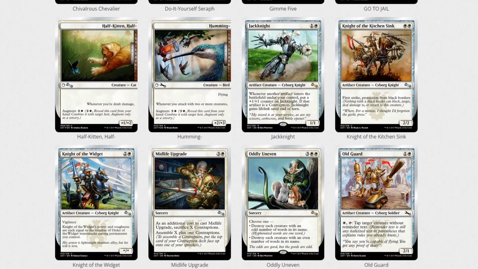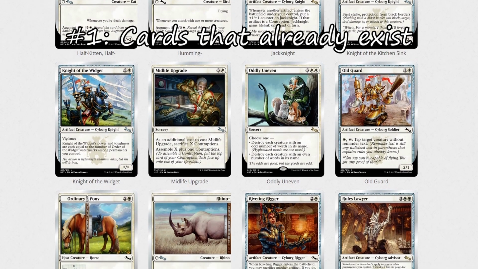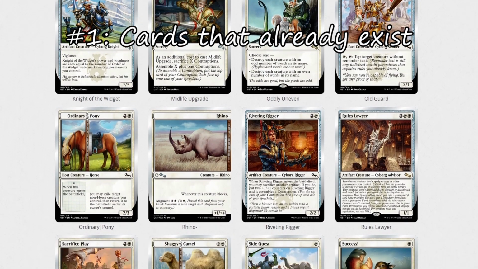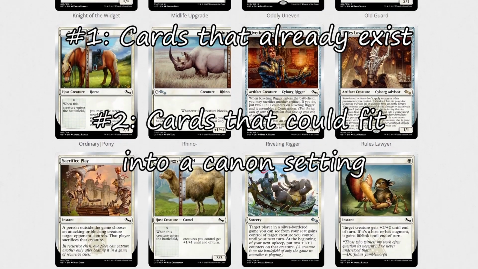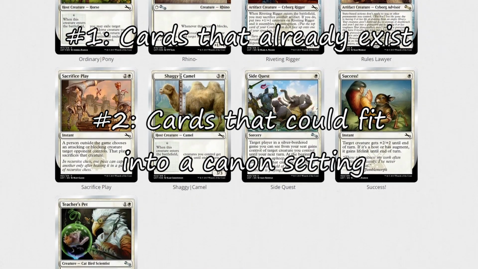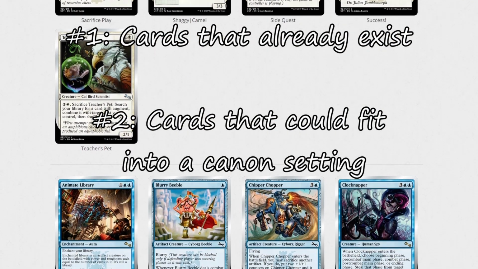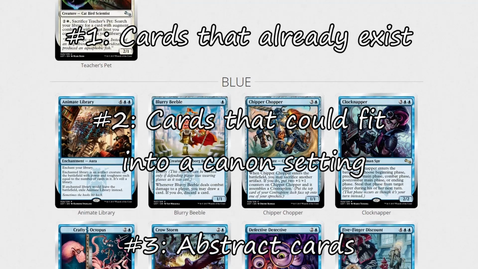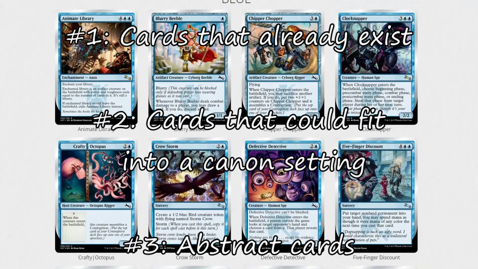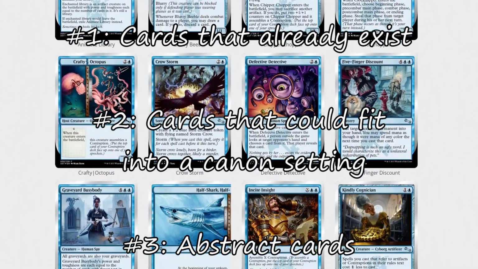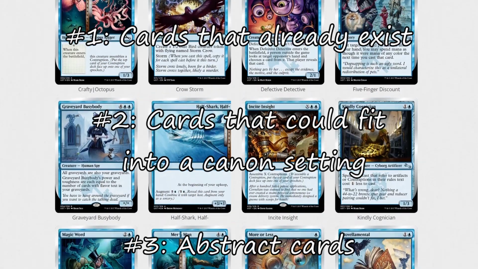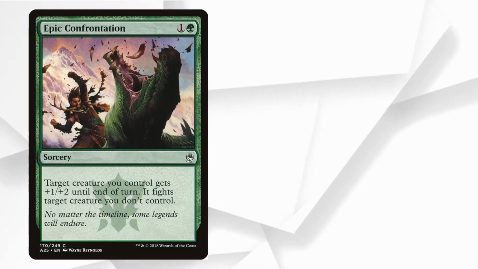Reasonably canon cards should fit under one of these categories. Number 1, cards that represent something already canon in Magic. Number 2, cards that represent a creature or object that could be included in a canon setting in Magic without being out of place. And number 3, cards that represent an abstract concept, idea, or action as they could exist anywhere in Magic. And before you get in the comments, you can't tell me that Epic Confrontation isn't just a really epic punch.